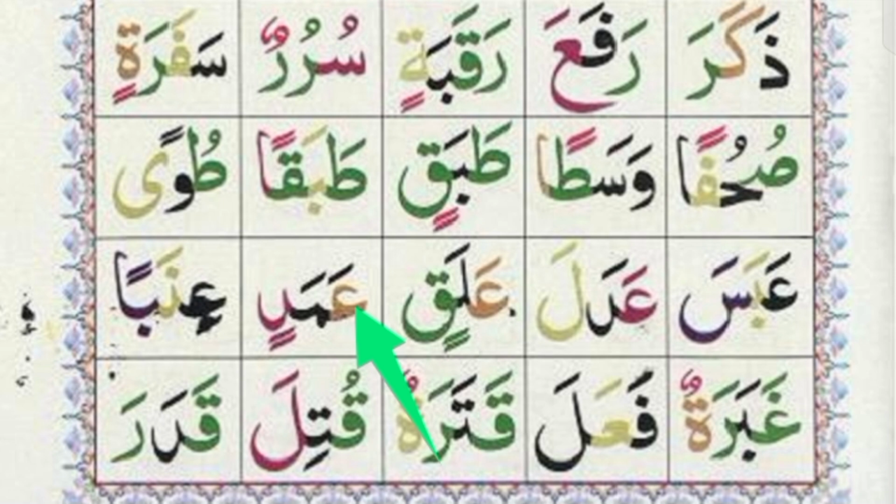And this Ain and Mim have the Fatha sign, the movements, while the Dal has the tanween sign with double kasra. So we read it Amadin. If you stop, you will read it Amad.